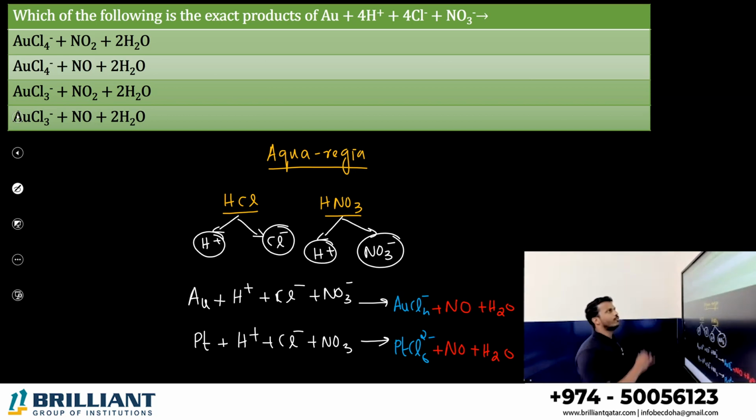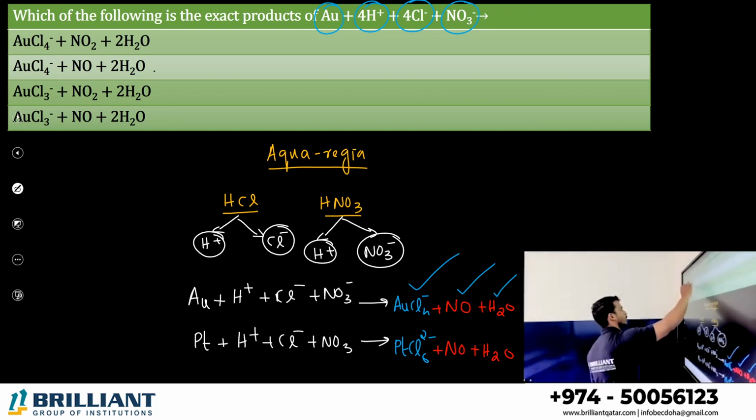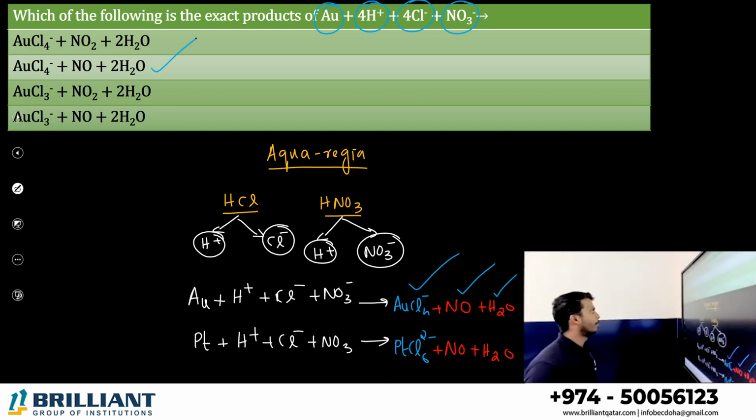So according to the reaction, gold, H plus, chlorine, NO3 minus. What are the products? AuCl4 minus, nitrogen monoxide, water. Answer is which one? Option B.